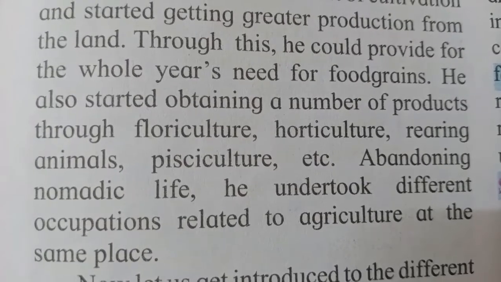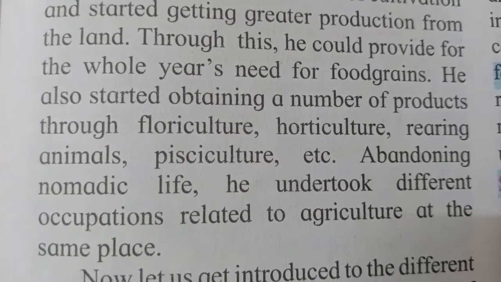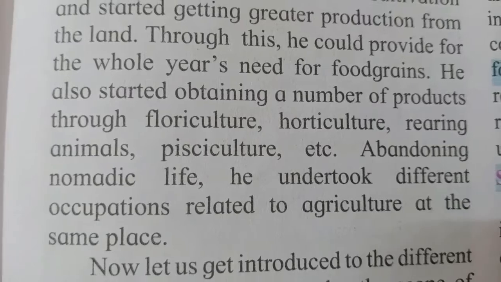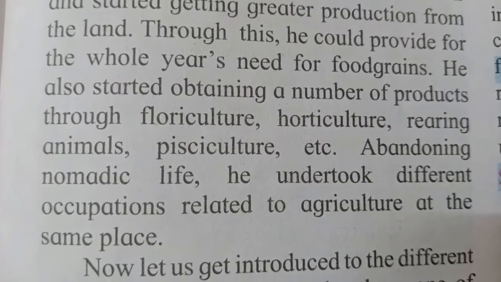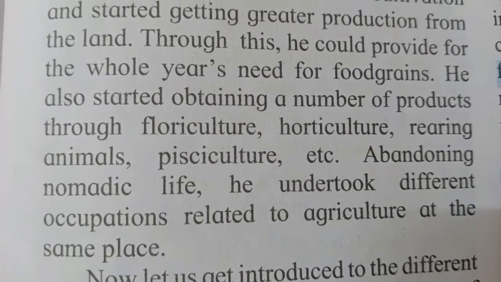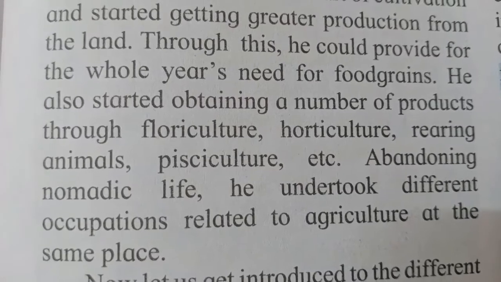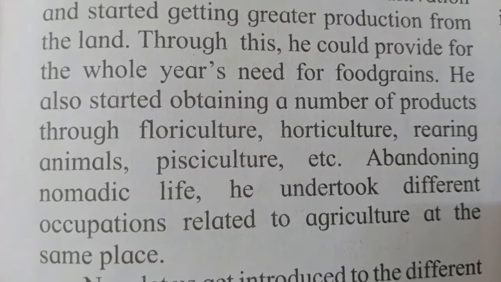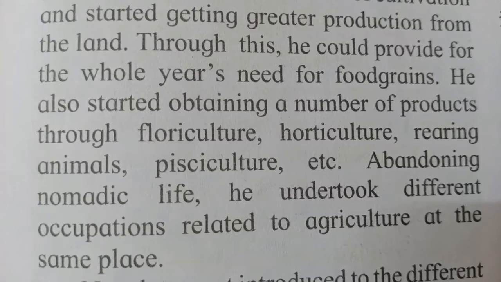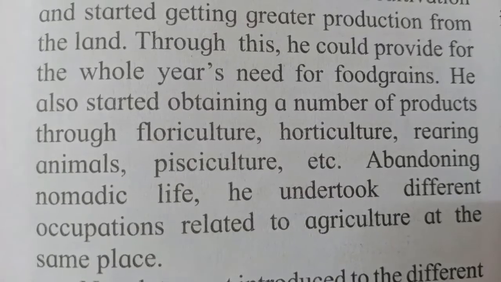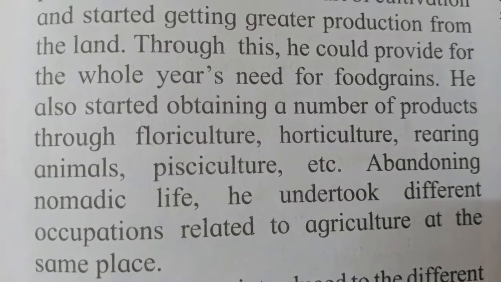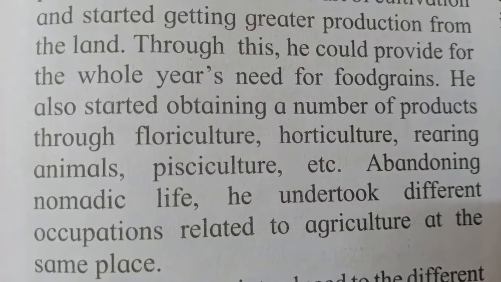Through this, he could provide for the whole year's need for food grain. So, once the agricultural activity has been done, if the cultivation of rice or wheat is done, then whatever food grain they have got, they can use it for the full year.